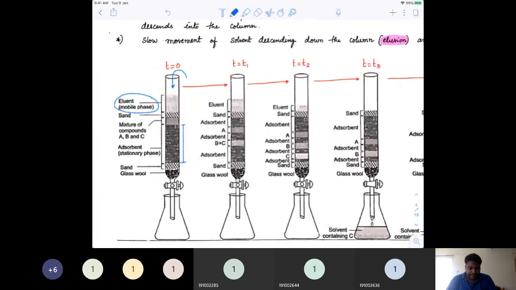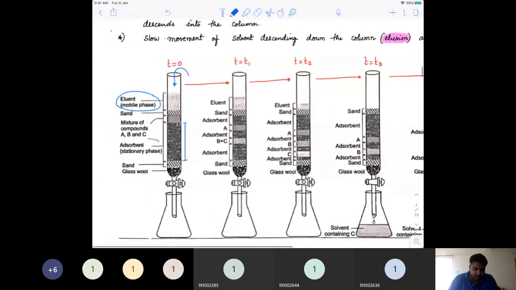Now, as they start moving down, this entire adsorbent, which is the alumina or silica gel which we are taking, that is the stationary phase. So that adsorbent is not moving. So that is the stationary phase. Okay. So I hope you got some idea about what is happening here.